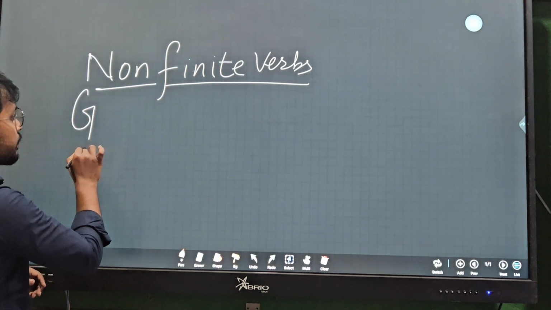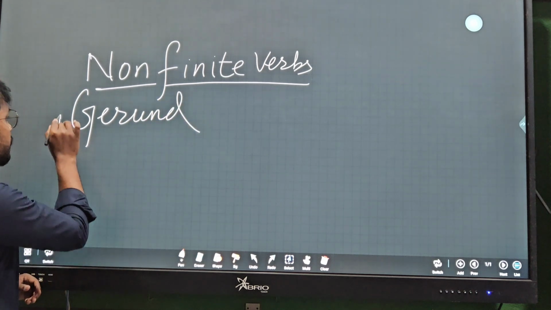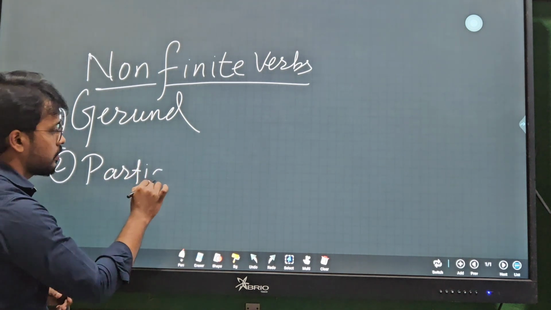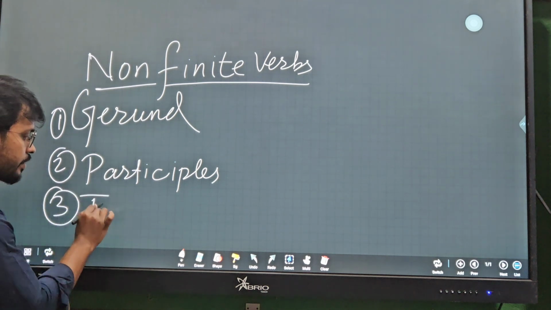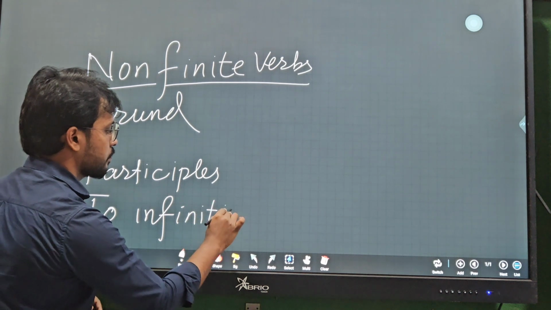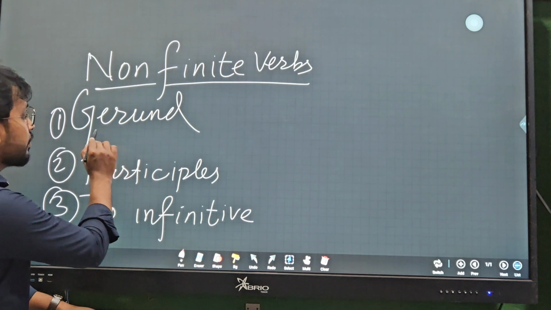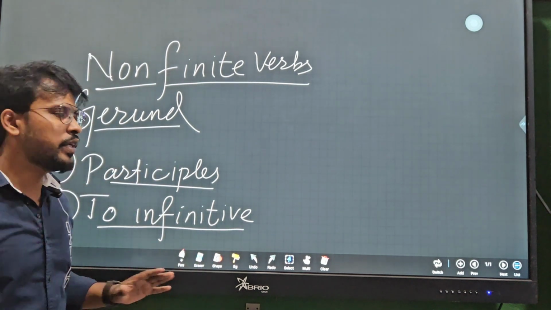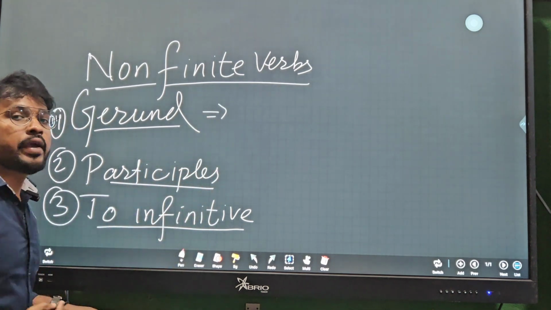The first one is gerund, second one is participles, and third one is to infinitive. So let's see the definitions and examples. We'll see them quickly. I'll not take much of your time, and within no time I'll make it clear for you.